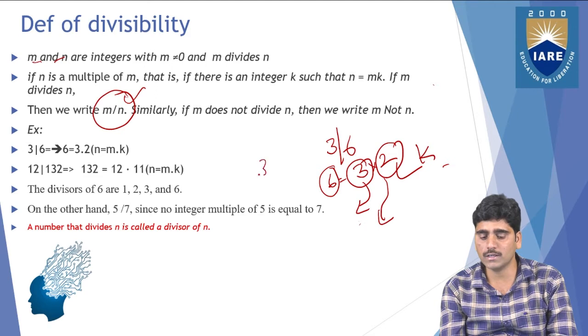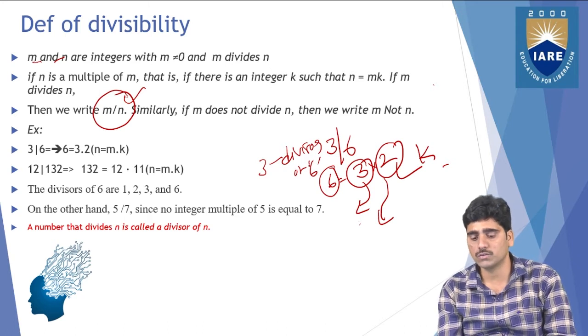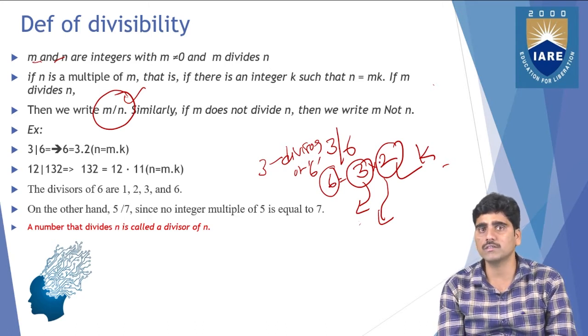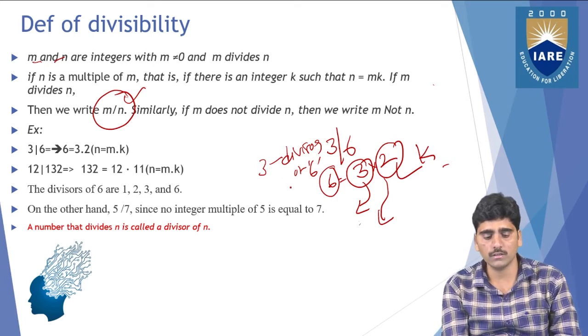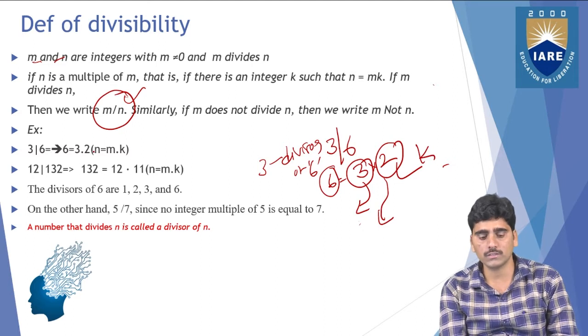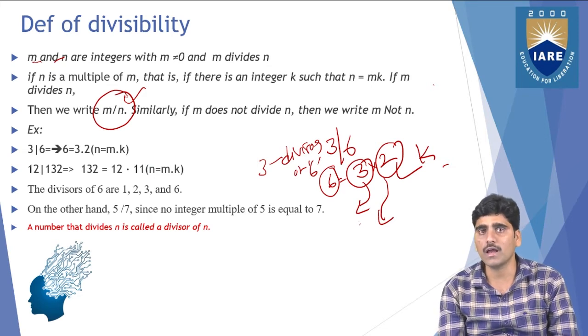And 3 is a divisor of 6. Also you can say that 2 and 3 both are the divisors of this number 6. So 6 equals 3 into 2, where k equals 2 is a constant. But you can write that both 2 and 3 are the divisors of this number 6.